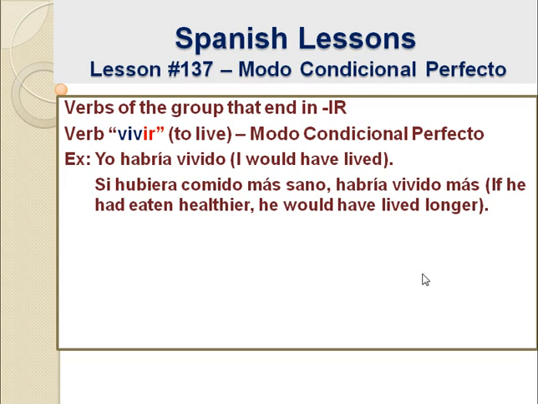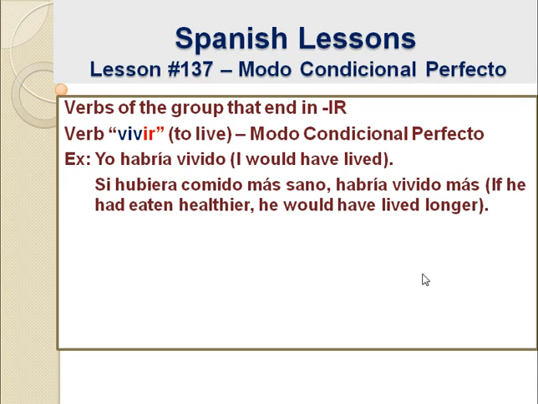If he had eaten healthier, he would have lived longer. See how here the he, right, at the beginning of the sentence, in Spanish we are omitting the subject pronoun he, right, or él. That is because, as I said before, in Spanish it is grammatically correct to omit the subject pronouns whenever there is a verb, right? Because the conjugation of the verb already gives us a hint regarding who is the subject, right?